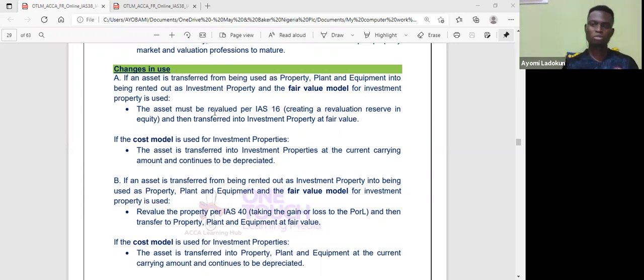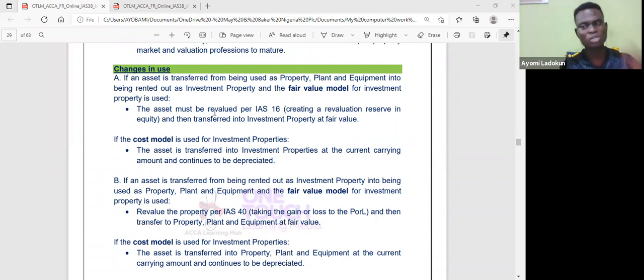But when it comes to investment property, you either measure at cost or fair value model. Even though fair value and revaluation are the same, because under the fair value model you're looking at the market value, and under revaluation you are revaluing to its market value, which is also the same thing as fair value.